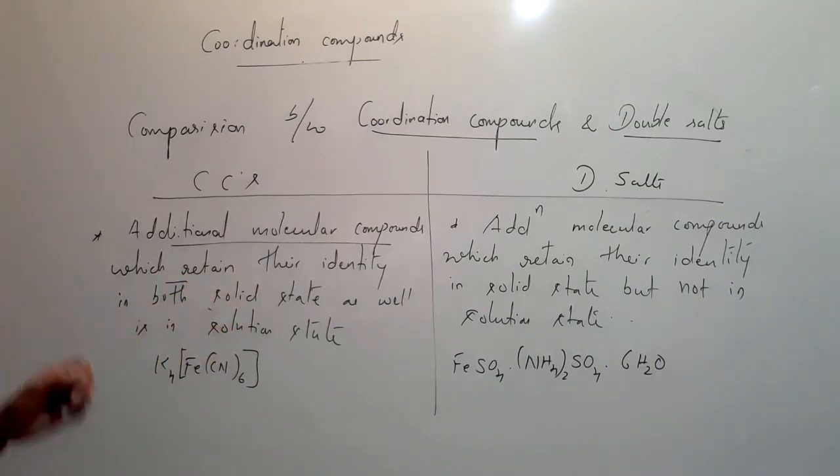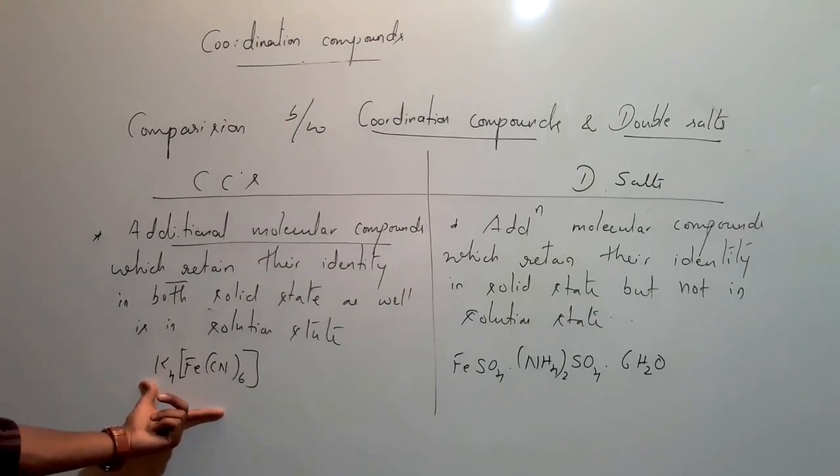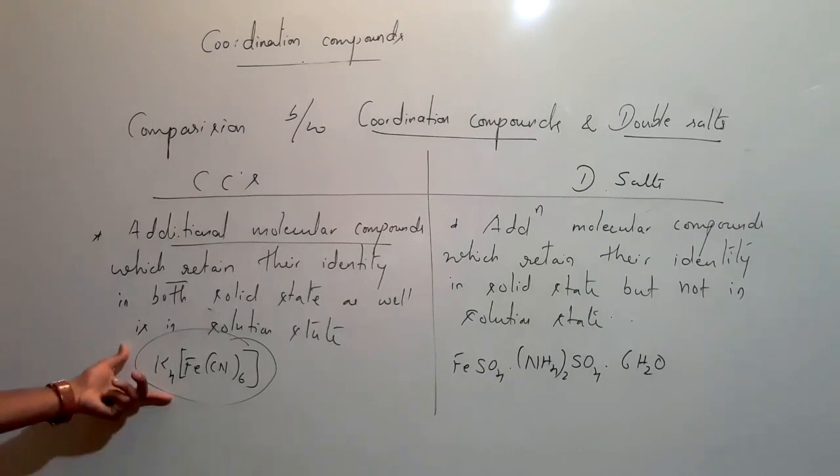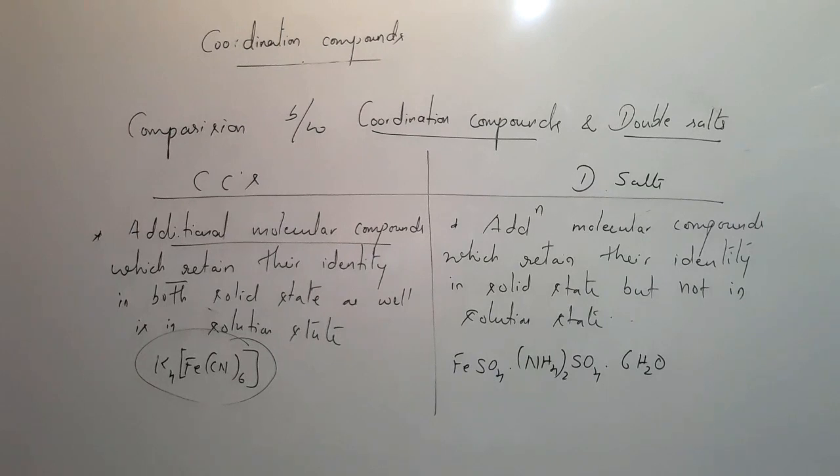Okay, solid state. In solid state we will get the coordination compound like this. Okay, this has some particular property. Okay, it has some identity. For example, a chalk piece has an identity of white color. In such a manner, this coordination compound has some identity of its own.